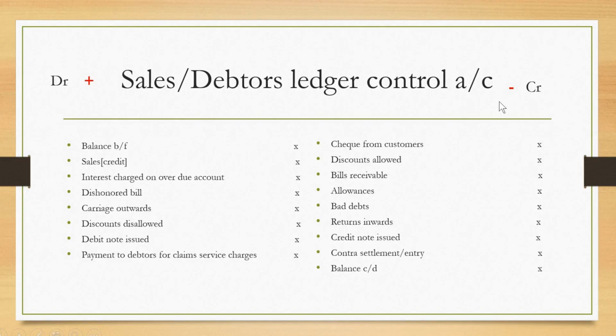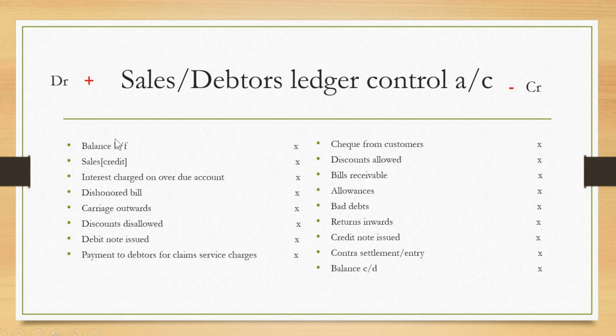You are not the one owing them. If it is under creditors account, that is when you are the one in debt. But under debtors account, people are owing you. They are debtors to you. It is an asset to you, it's not a liability. So let's move on. The positive sign here, I repeat, serves as an indicator that any element coming here is increasing my debt.